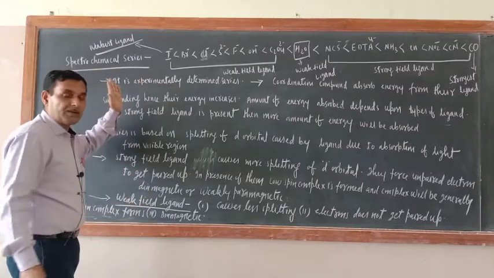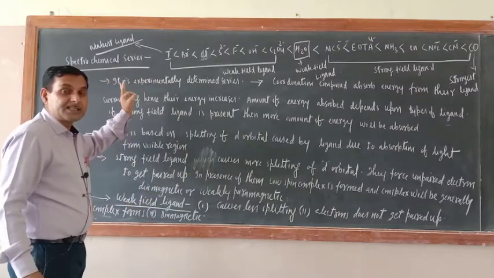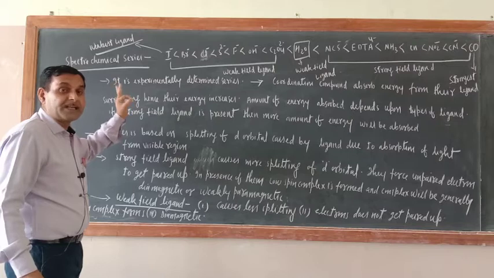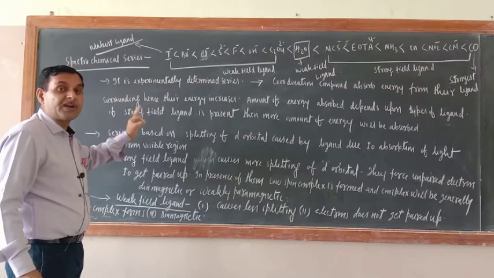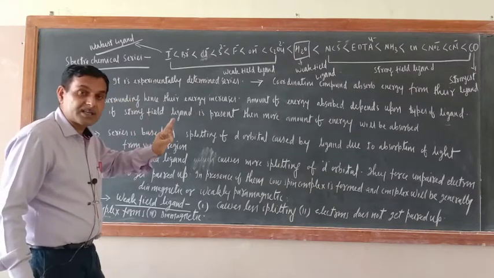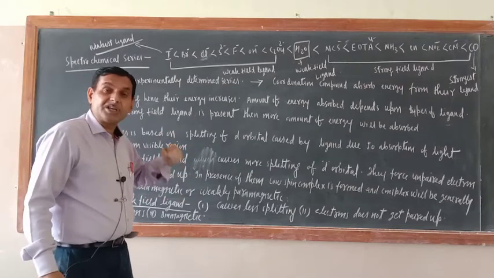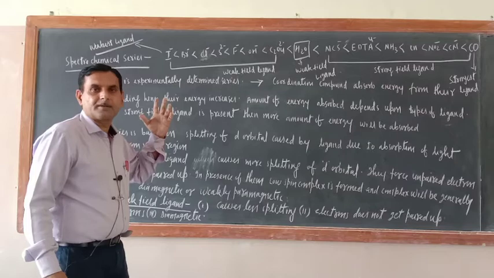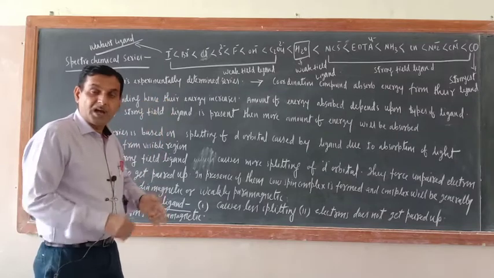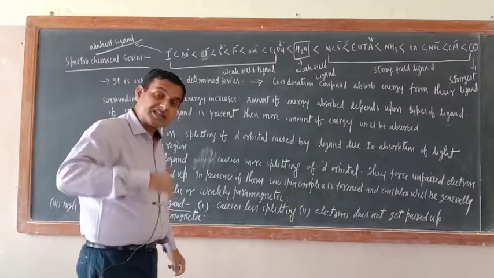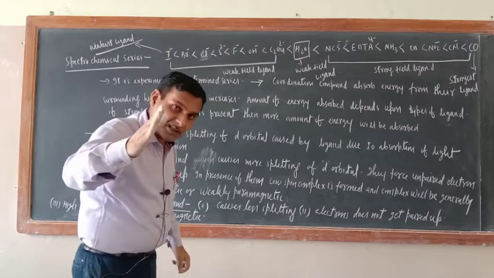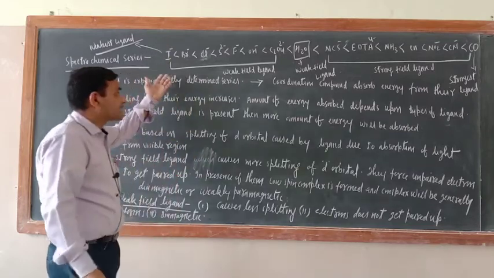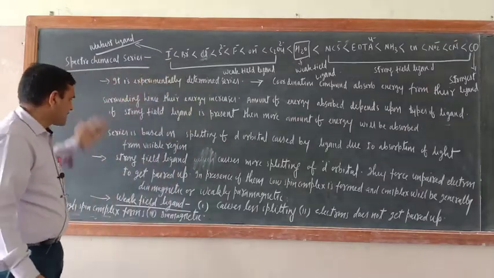So first only what definition I told, this is the experimentally determined series where ligands are arranged as per their increasing strength to split the d orbital. Correct or not? As per their increasing strength to split the d orbital. Okay, that is the spectrochemical series.